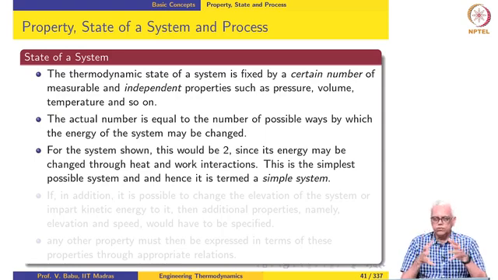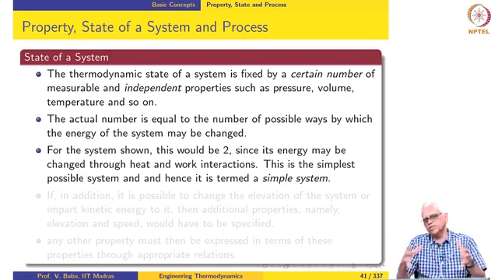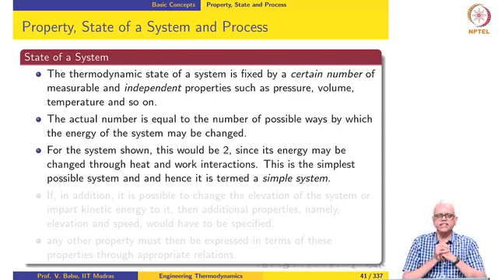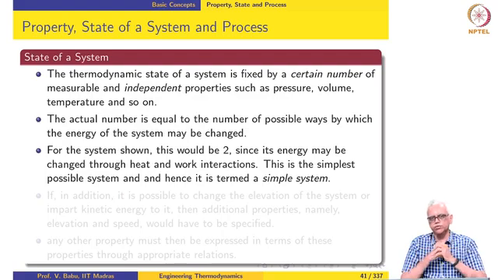Now, if I were to set this entire piston cylinder mechanism in motion with a certain velocity, let us say, then the system acquires kinetic energy, and so I need to specify one more property, because now I can change the kinetic energy of the system. I need to specify one more property, which would be velocity. This is again an independent property of the system, so that also needs to be specified.